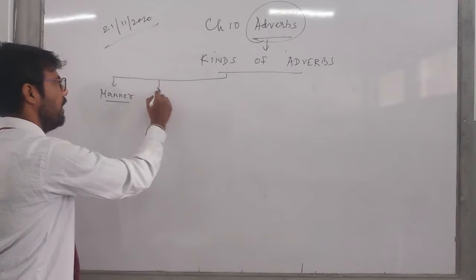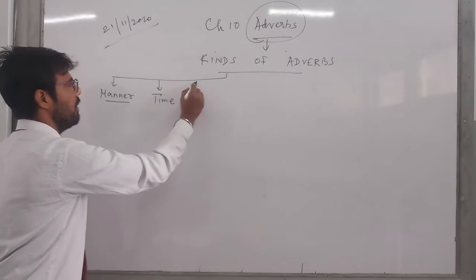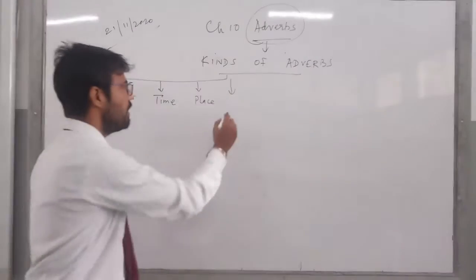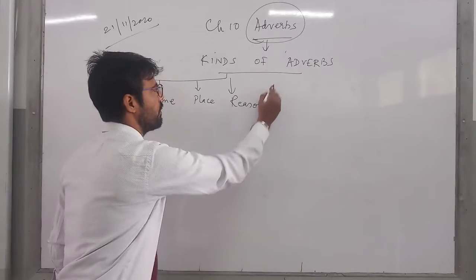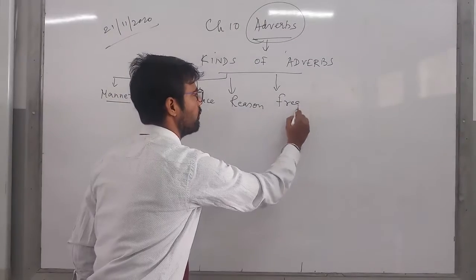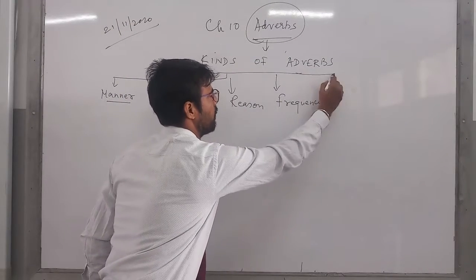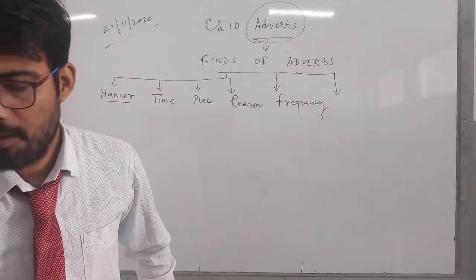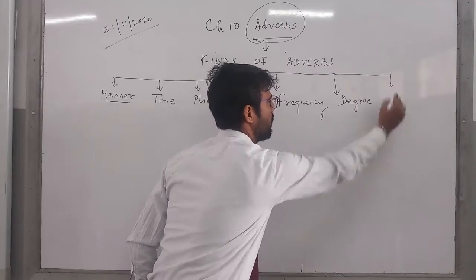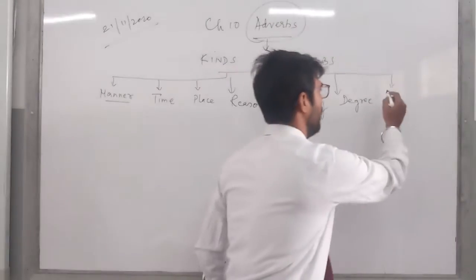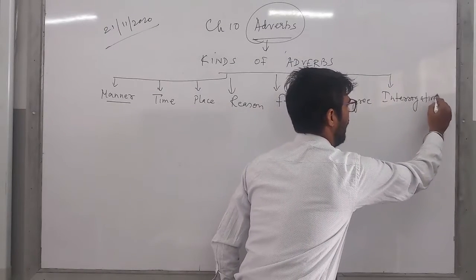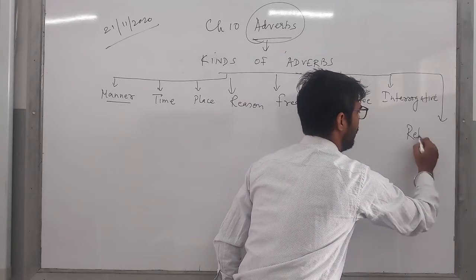Then comes adverb of time, adverb of place, adverb of reason, adverb of frequency, adverb of degree, adverb interrogative, and lastly relative adverb.